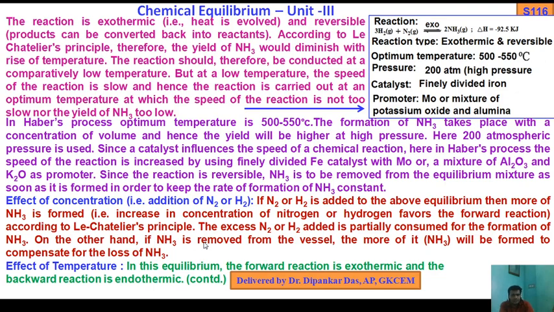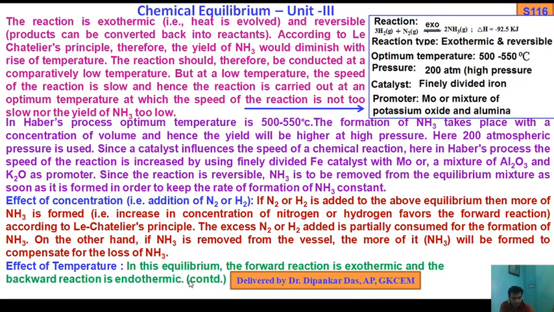According to Le Chatelier's principle, the excess N2 or H2 added is partially consumed for the formation of NH3. On the other hand, if NH3 is removed from the vessel, more NH3 will be formed to compensate for the loss of ammonia.